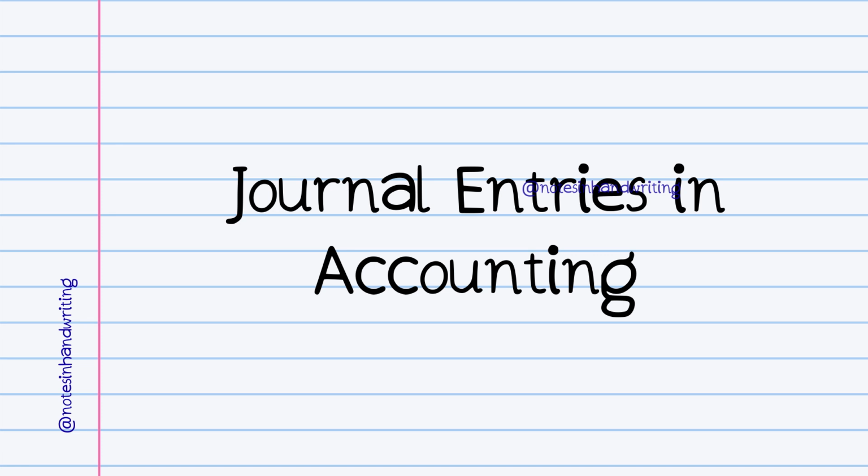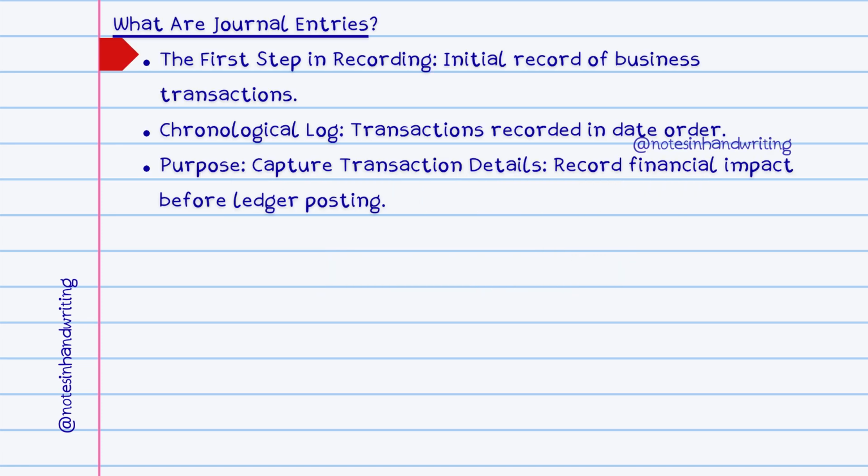Journal entries in accounting. Journal entries represent the very first step in the accounting cycle where financial transactions are formally recorded. Think of a journal as the business's financial diary, where each transaction gets its initial entry before being categorized further. A key feature of the journal is that it provides a chronological log.